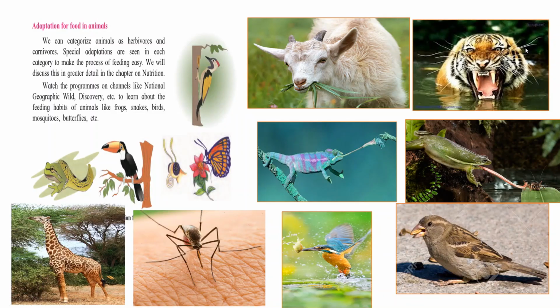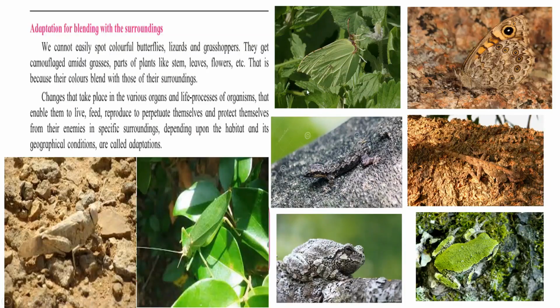Now let us see adaptation for blending with the surroundings. Children, can you point out some insects and animals hidden here? Butterflies, lizards. Here you can see frogs and grasshoppers. We can't spot them easily. The reason is that they are totally merged, blended with the surroundings.